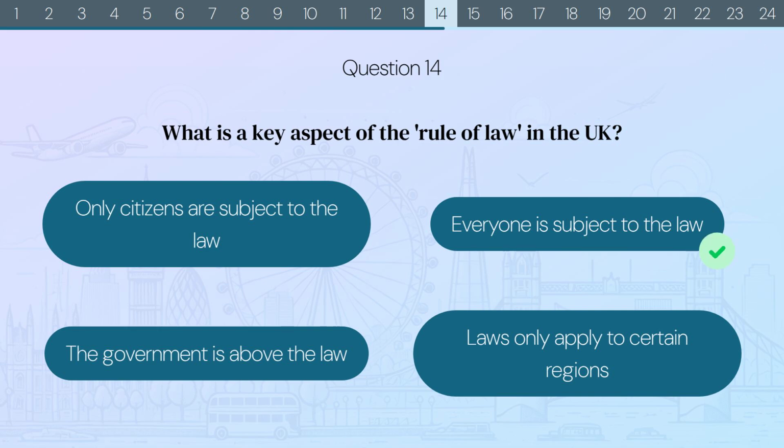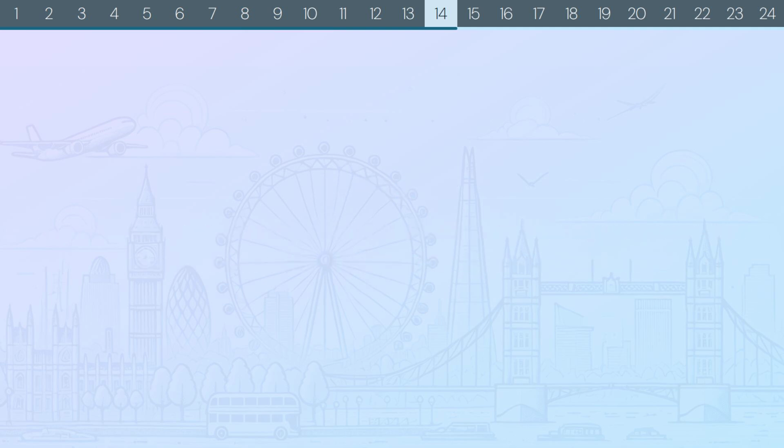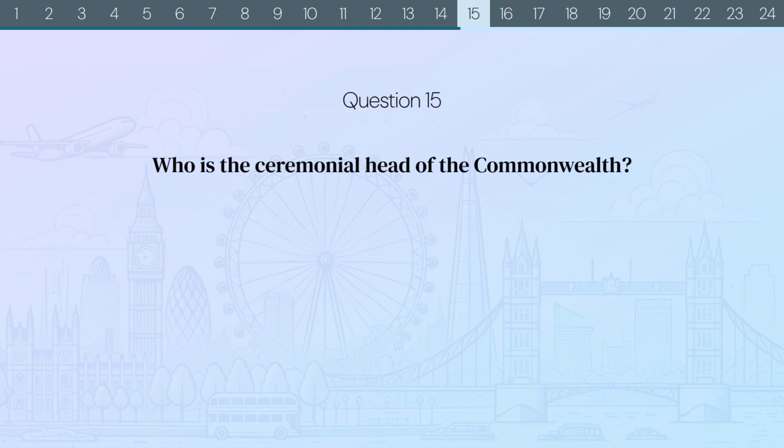The correct answer is, everyone is subject to the law. Did you know? The rule of law ensures that all individuals and institutions, including the government, are accountable under the law, promoting fairness and equality. Question 15. Who is the ceremonial head of the Commonwealth?